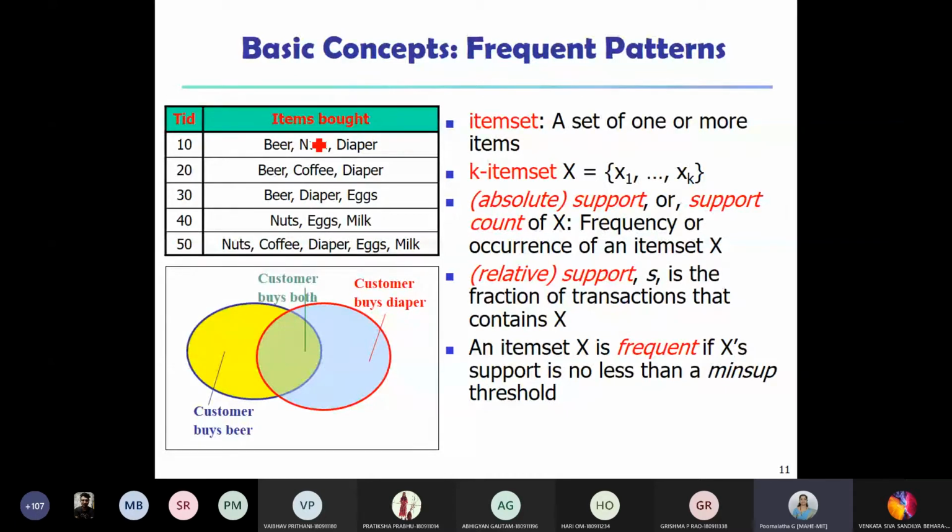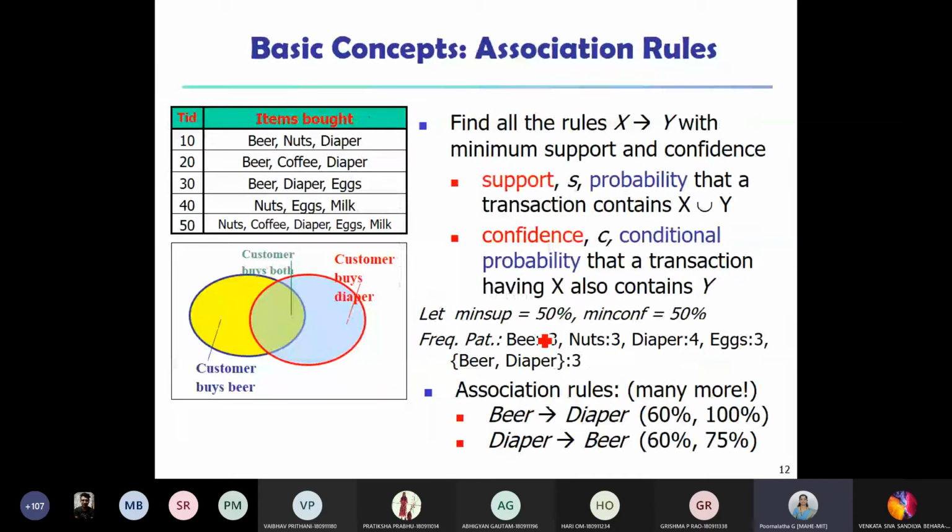So, just a diagrammatic, kind of a Venn diagram: a customer purchasing one item, a customer purchasing another item. What is the probability that a customer purchases both? This is the definition: support is the probability that a transaction contains X and Y.